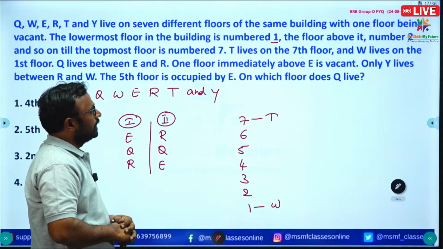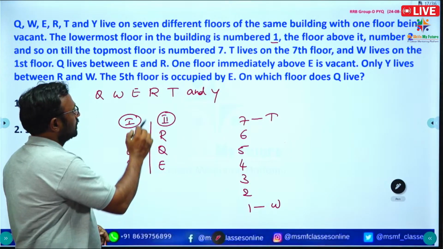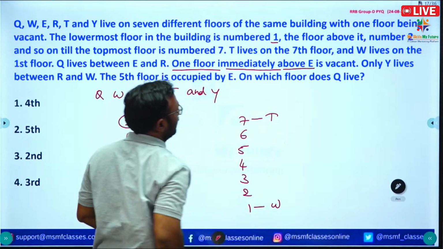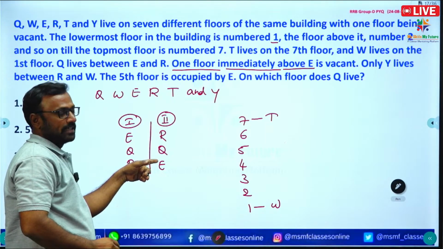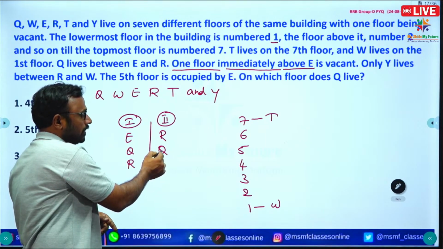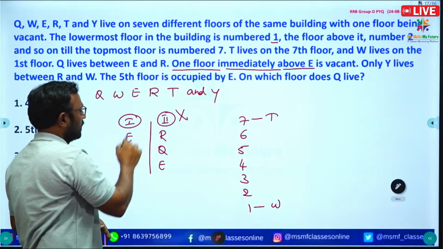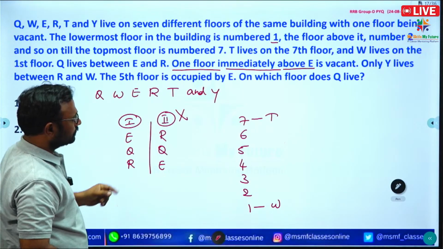One floor immediately above E is vacant. Okay, so see here, one floor immediately above is vacant means there is no possibility of taking the second case. Why? Because in that, above is vacant, but here Q is there, so this is wrong. Take this one, this is okay. So this is the possibility.